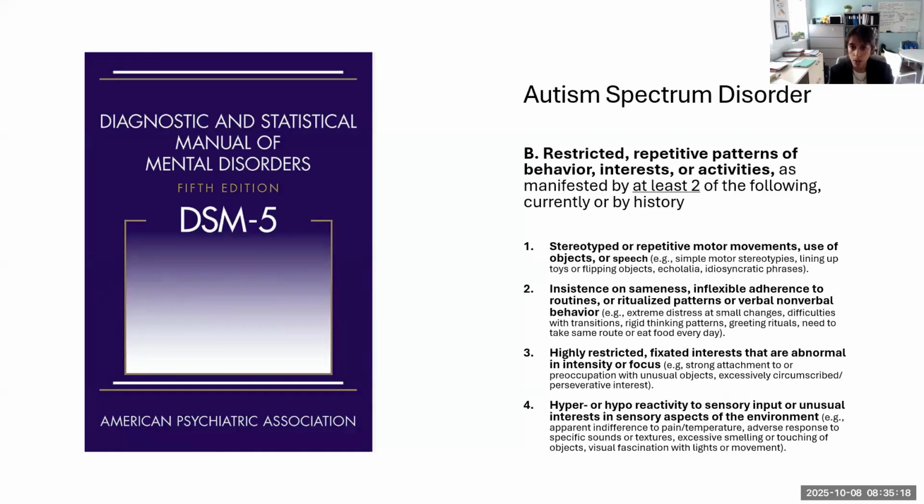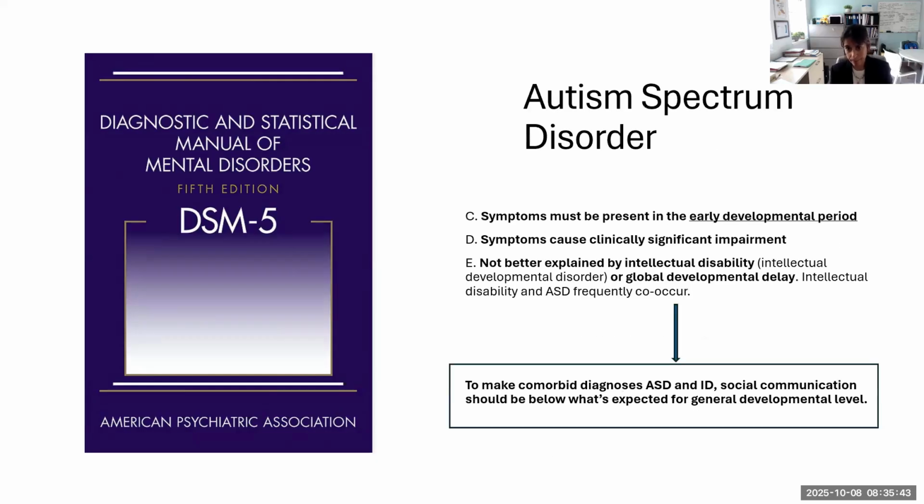In addition to the symptoms A, children should have at least two of the symptoms B, and these represent restricted, repetitive patterns of behavior, interest, or activities that include stereotyped or repetitive motor movements, use of objects or speech, insistence on sameness, having difficulties with changes in routine, highly restricted, fixated interest, and hyper or hypo-reactivity to sensory input.